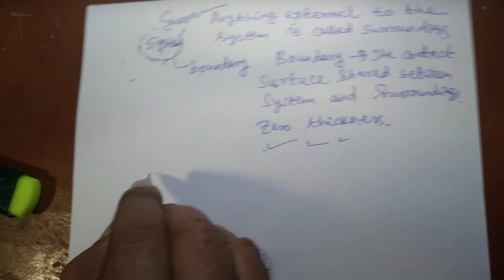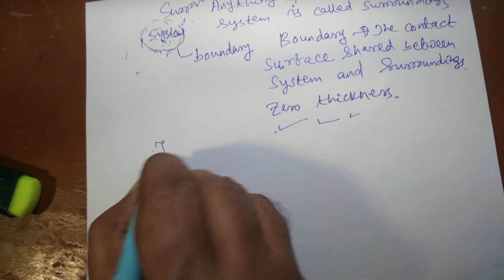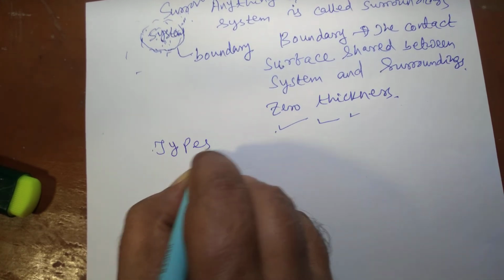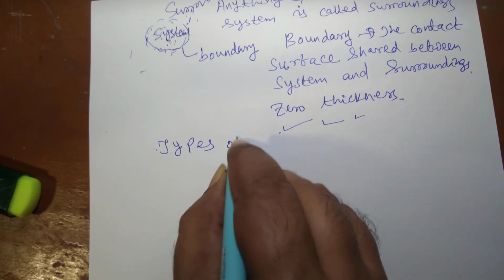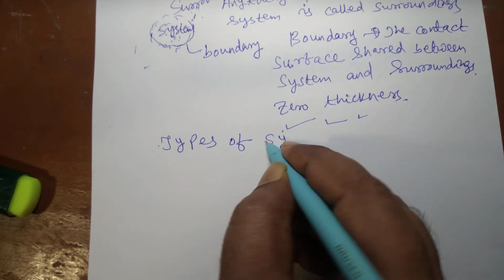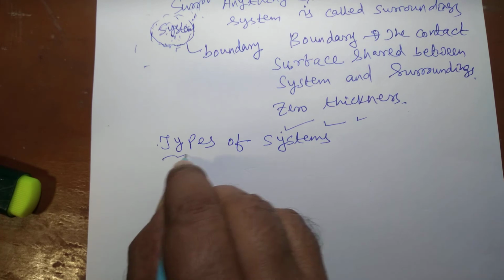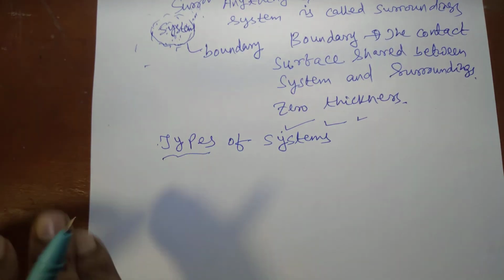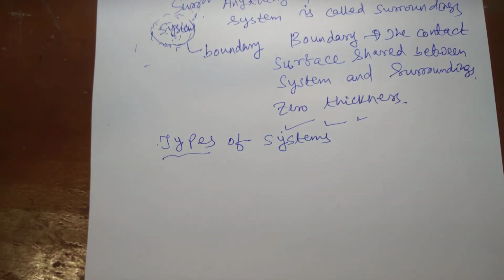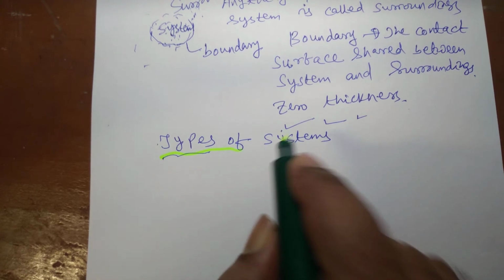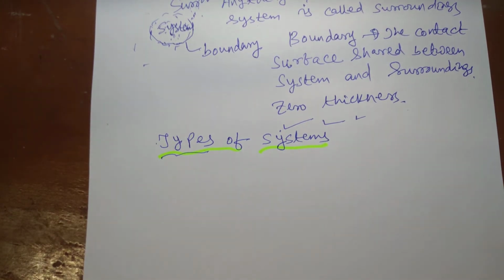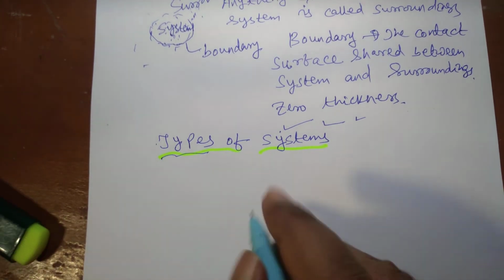Now we'll consider types of system. Basically there are three types of system.